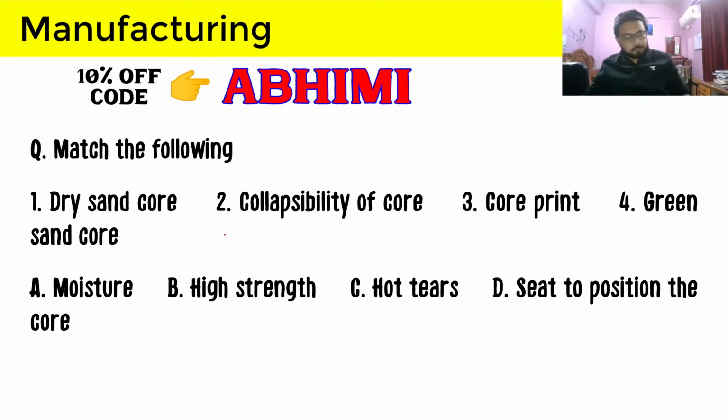I think the time given to you to answer this question was ample, and now I'm going to answer it. First of all, 3D: core print seats position to the core. So Sobindra, it is correct. 3 is D.